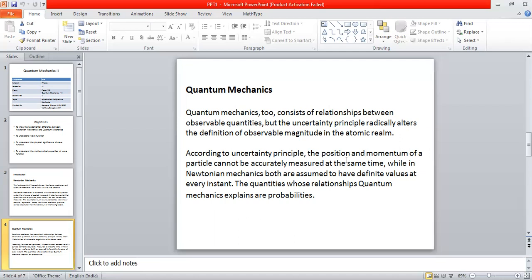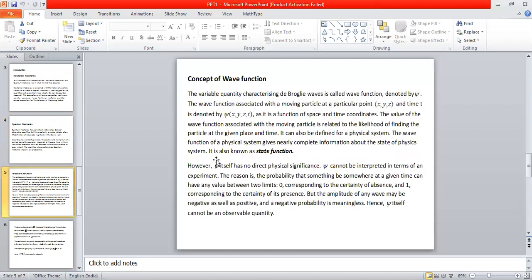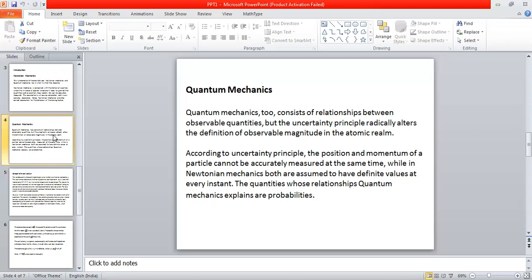Now here, because of the uncertainty principle, as these quantities cannot be measured accurately, we talk of probability. So quantum mechanics explains the probability of finding the particles and so on. This is the fundamental difference. In Newtonian mechanics, we don't have the uncertainty principle.